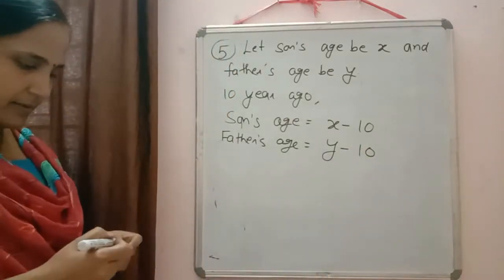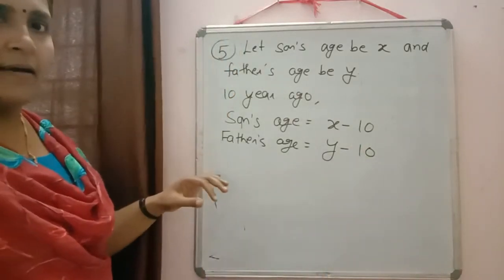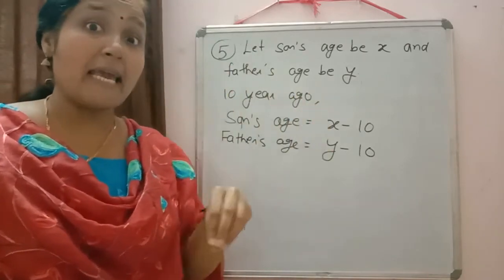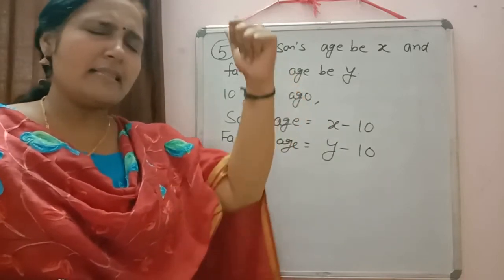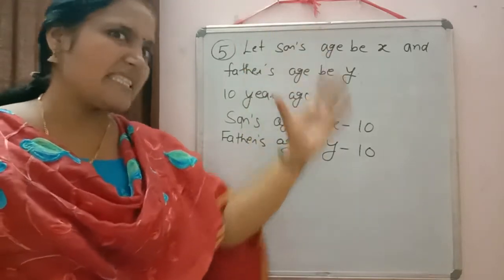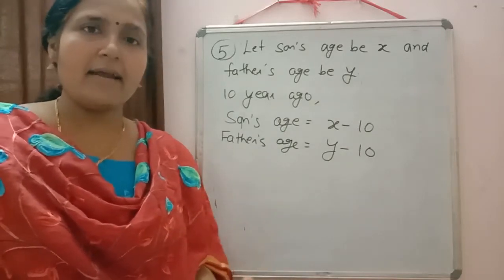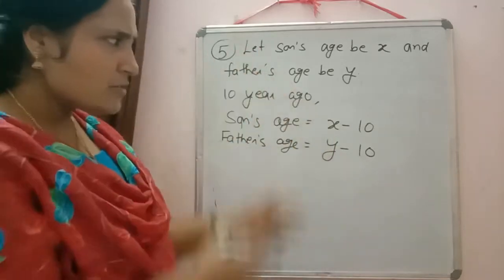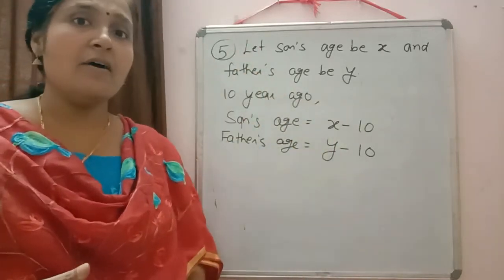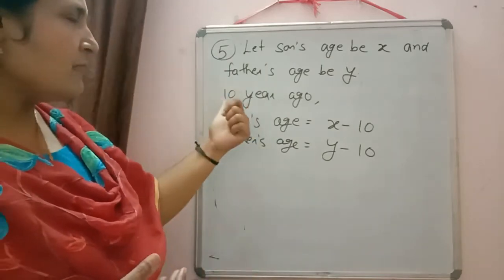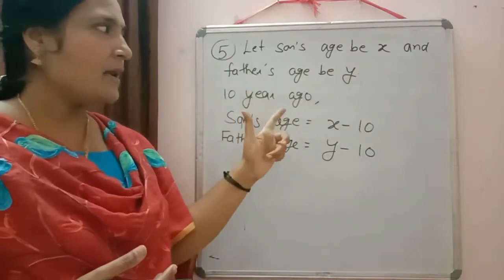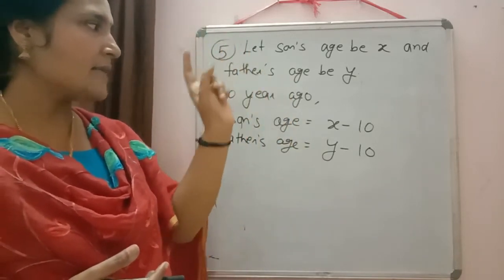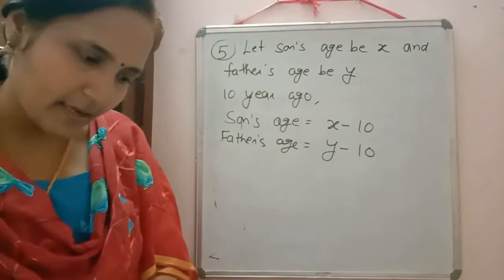So the benefit when you write in this way is that from your solution it should be clear what the question given is. You should present your solution in such a way that one does not have to check what the question is. So that's why if you write here 10 years ago, from there only it will be clear that the condition is given for 10 years ago. Now we will check what condition is given.